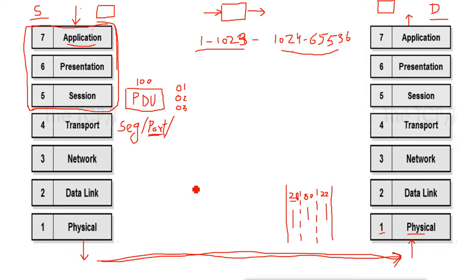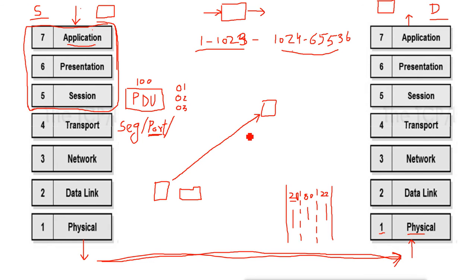For example, if I'm sitting on this machine and connecting to Facebook, I open one tab in my browser and try to access the Facebook server. My machine will send a request to the Facebook server for the website. This is an HTTP request, that means port number 80.